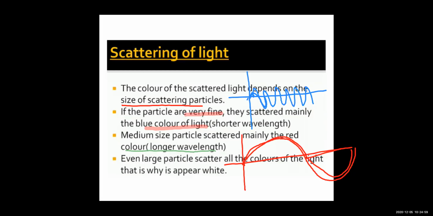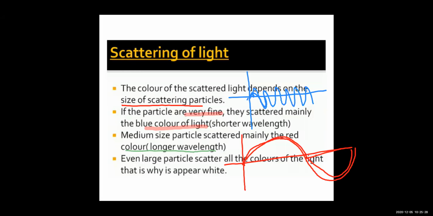They can scatter all colors of the light, right? And as all the colors of the light, starting from violet, indigo, blue, green, yellow, orange, and red, are scattered, finally after scattering, the light will appear to be white, right?